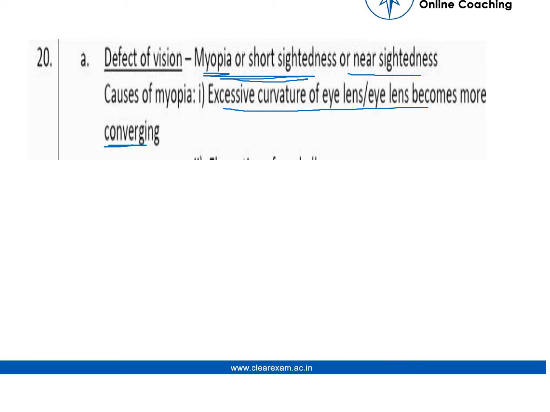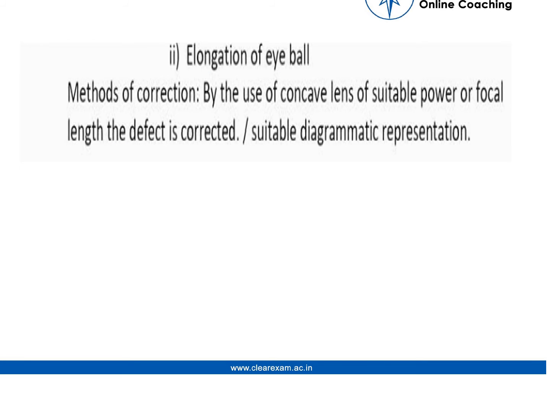So these are the causes. The method of correction is by the use of a concave lens of suitable power or focal length; the defect is corrected. You can also draw the diagram, but basically the method of correction is to use a concave lens.